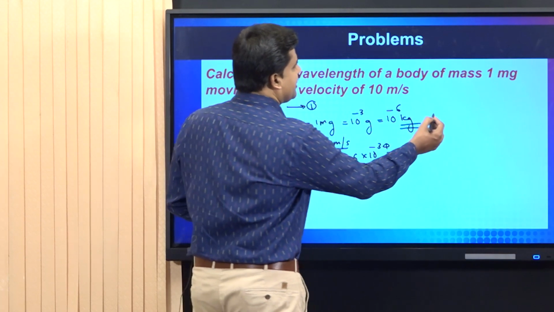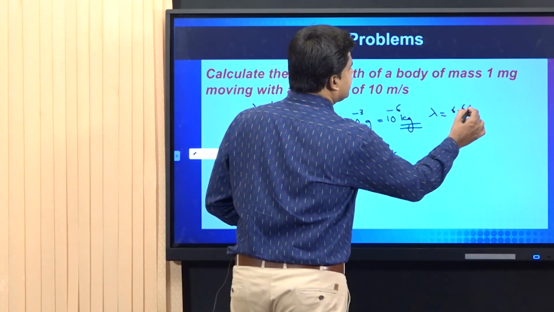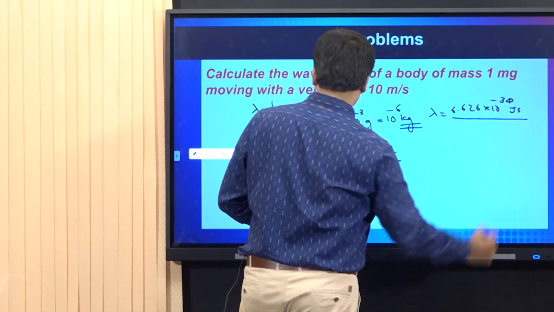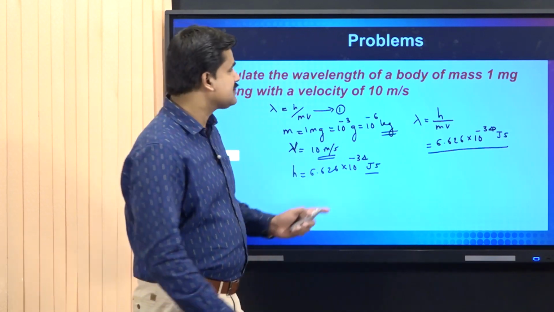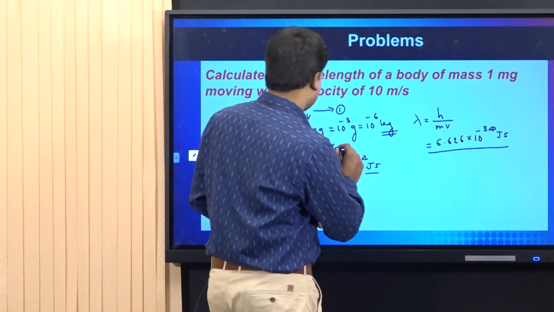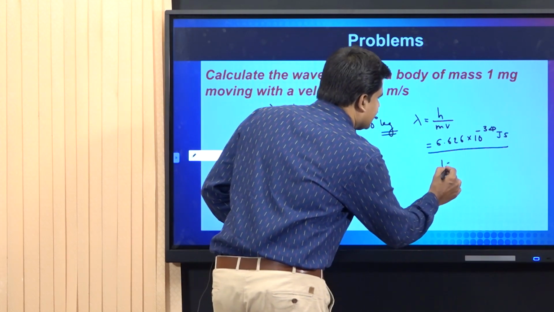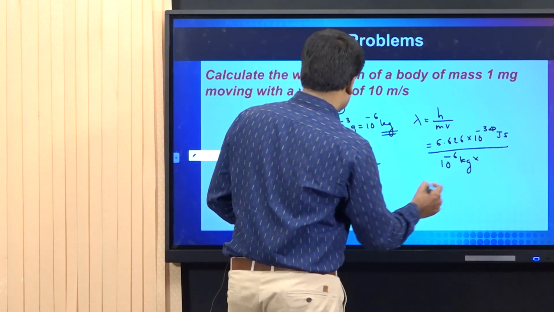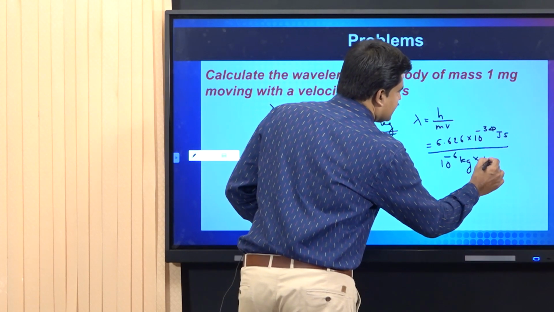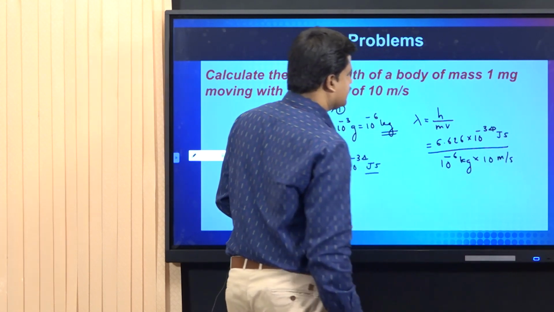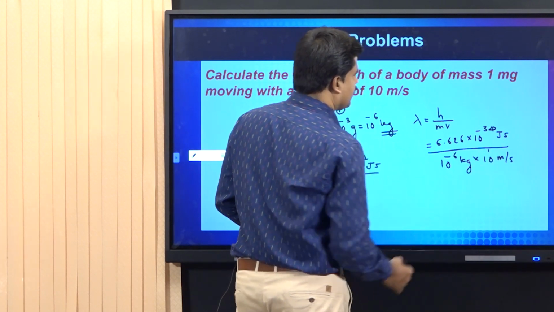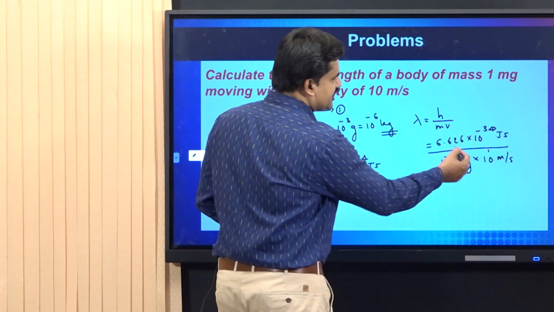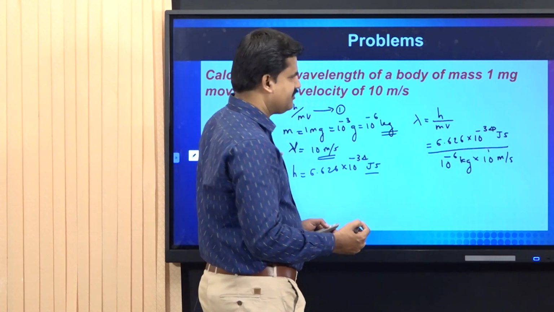That is, wavelength lambda is equal to 6.626 into 10 raised to minus 34 joule second divided by the mass of the body, 10 raised to minus 6 kilogram, multiplied with the velocity, that is 10 meter per second. 10 meter per second means 10 raised to 1. 10 raised to 1 into 10 raised to minus 6. So the denominator is 10 raised to minus 5.